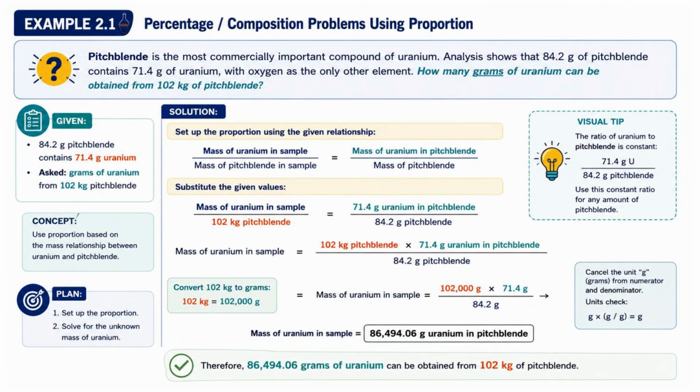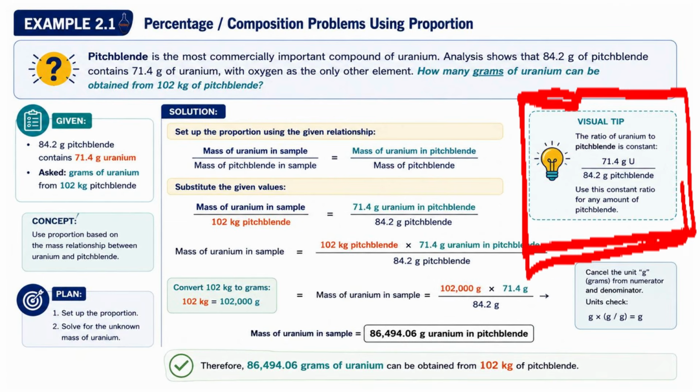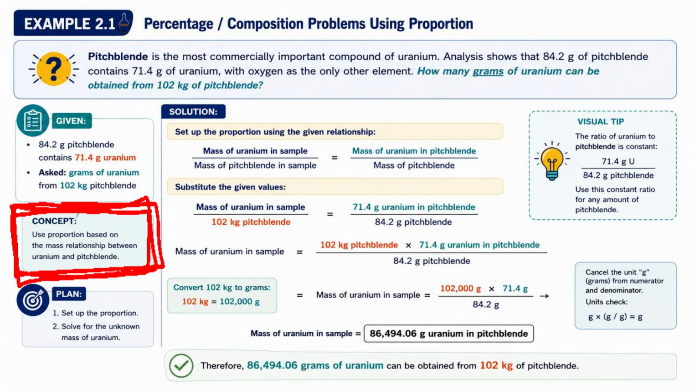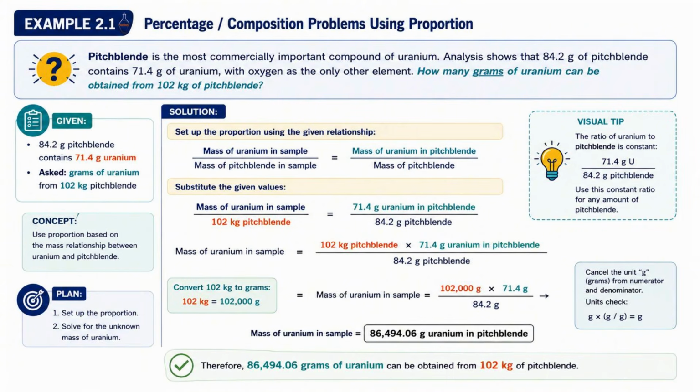Notice something important. The composition of pitchblende is constant. That means the ratio of uranium to pitchblende never changes. This is exactly the law of definite composition. The concept behind this problem is very simple. Since the composition is fixed, we can use a proportion. If 84.2 grams always contains 71.4 grams of uranium, then any larger amount of pitchblende will contain uranium in the same proportion.